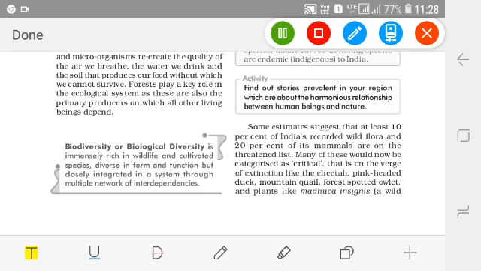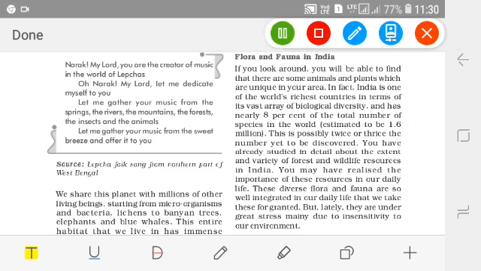Now we come to the next heading, that is flora and fauna in India. If 100% is the total number of species available in the world, then India has 8%. In number, if we say, 1.6 million species are there in the world.